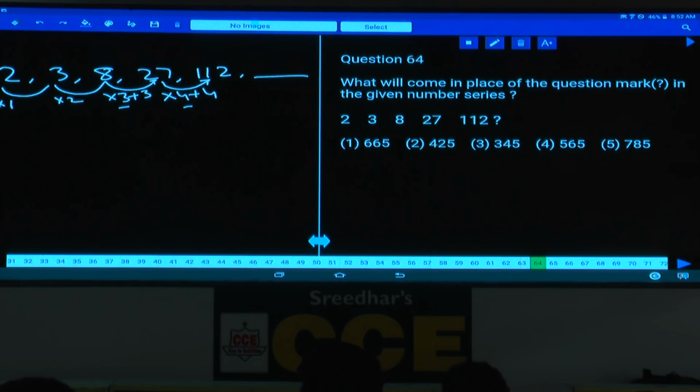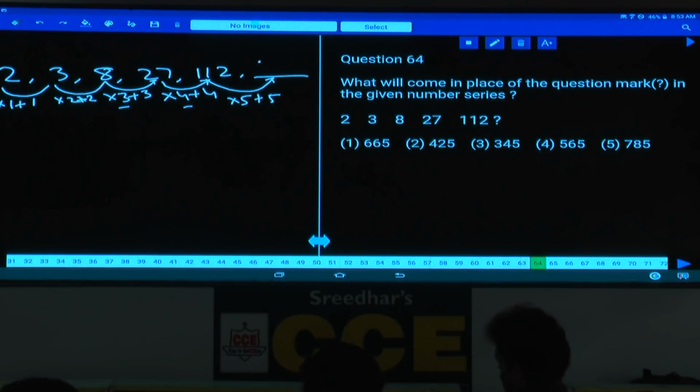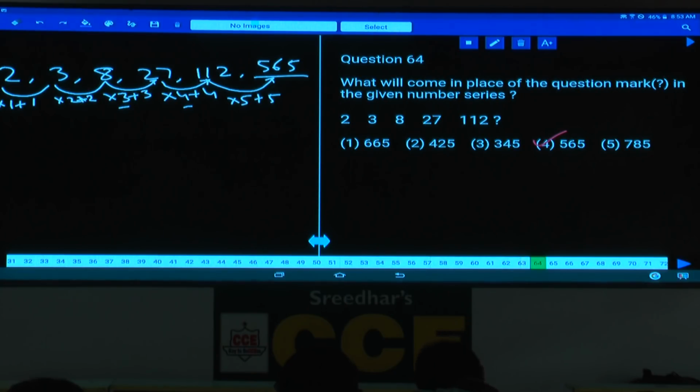Now 2 into 1 plus 1, that is 3, and 3 into 2, 6, 6 plus 2 is 8. Into 1 plus 1, into 2 plus 2, into 3 plus 3, into 4 plus 4, the next one into 5 plus 5. And what is into 5 plus 5? 112 into 5 plus 5, that is 565. 565, choice 4. Question number 64, choice 4.